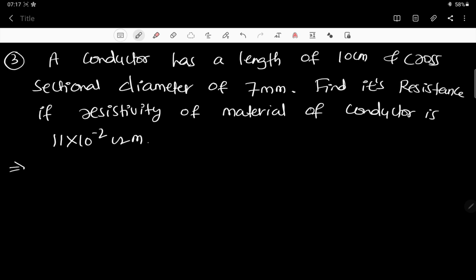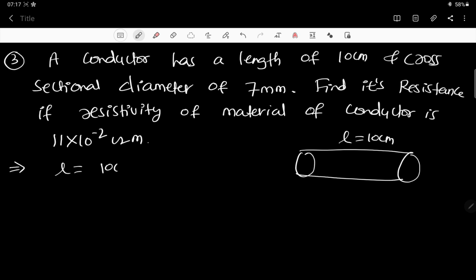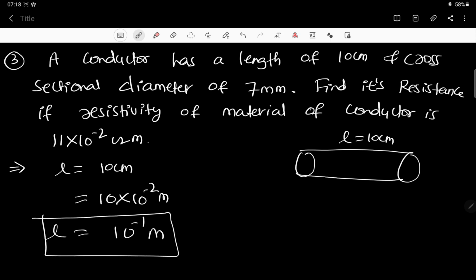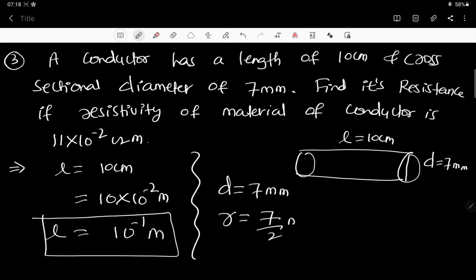All right, let us have a look at this question. There is a conductor like this, whose length is 10 centimeter. Length is 10 centimeter means this has to be converted into meter, and it becomes 10 into 10 to the power minus 2 meter, and that is equal to 10 to the power minus 1 meter. So here is the length. Now cross sectional diameter they have given. You understand the meaning of diameter? Diameter is 7 millimeter. How about radius? Radius is going to be 7 by 2 millimeter.